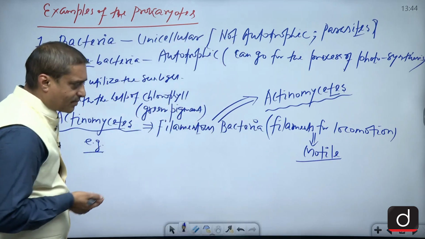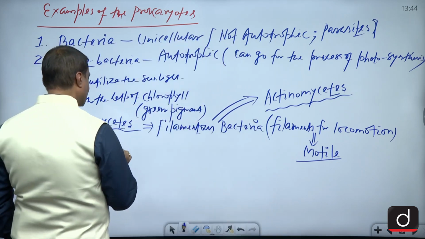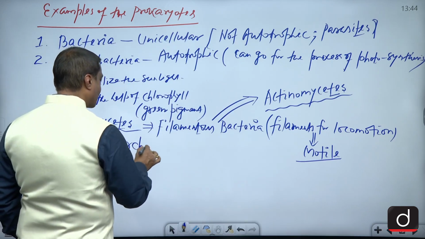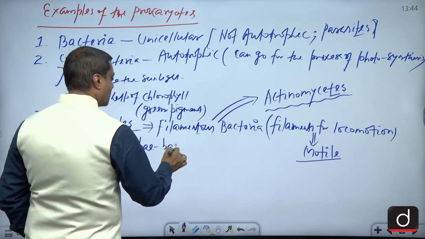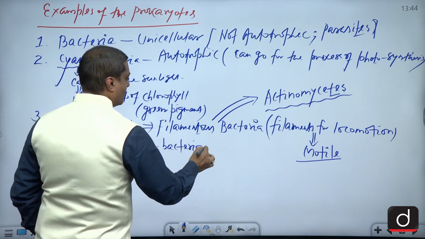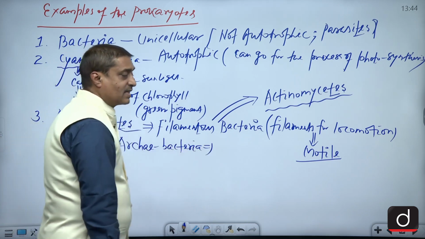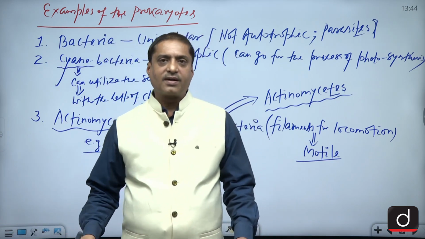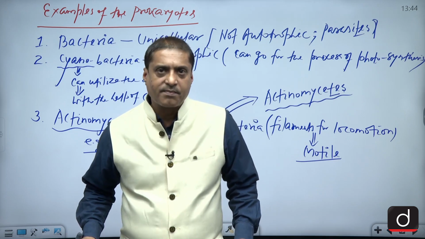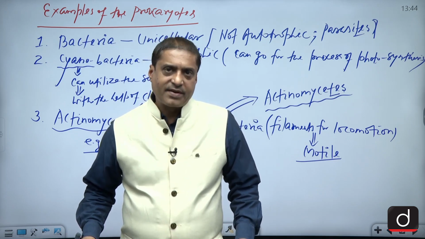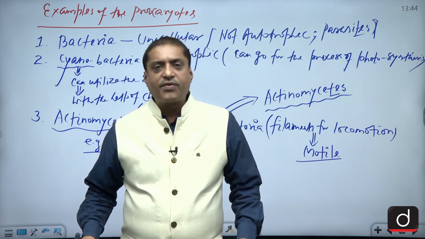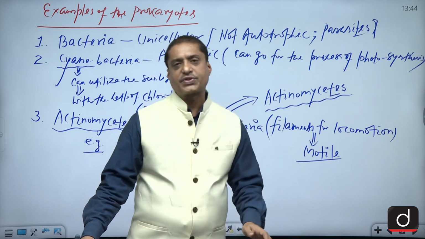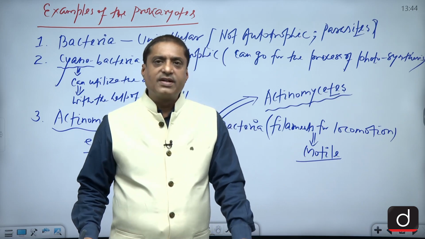We can take some of the examples, and the very first example which comes into my mind is archaebacteria. These bacteria are supposed to contribute to the menace of global warming, because when they go for their digestive process, of course they take soil.